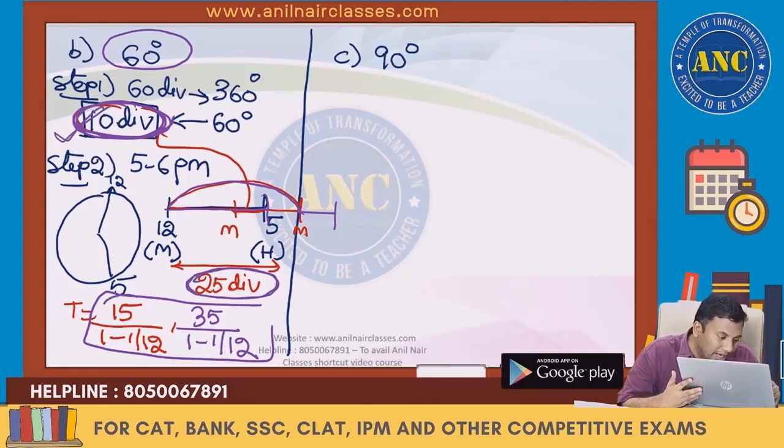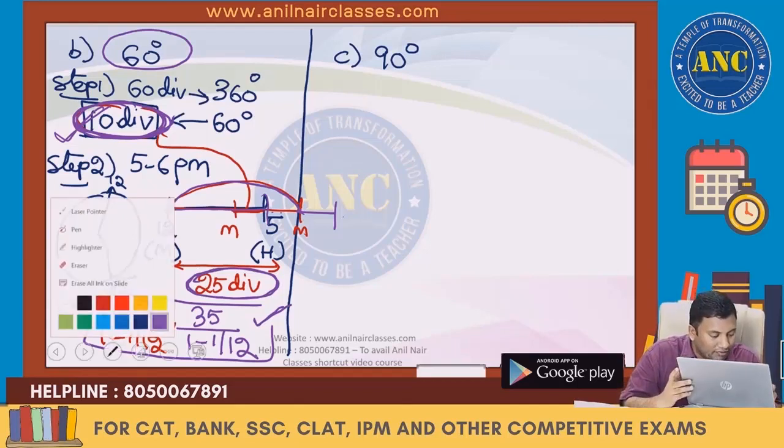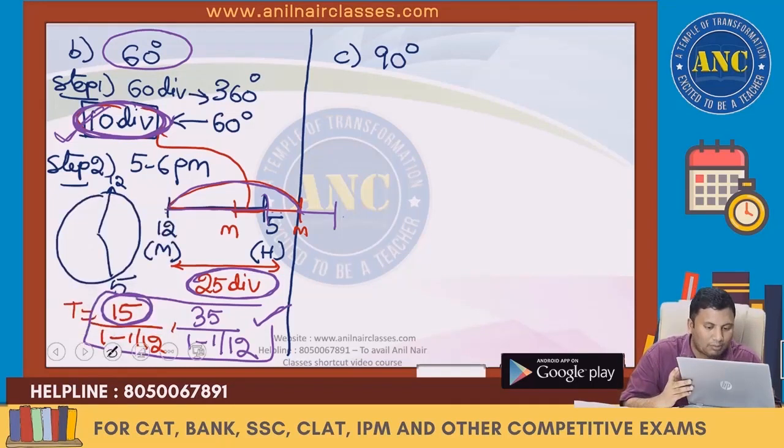If it is behind, it will travel only 15. If it is forward, already it will travel 25, and going forward, it will travel 35. This is the answer for 60 degrees. 2 answers I will get: 15 by 1 minus 1 by 12, and 35 by 1 minus 1 by 12.